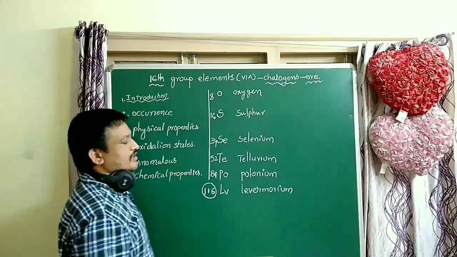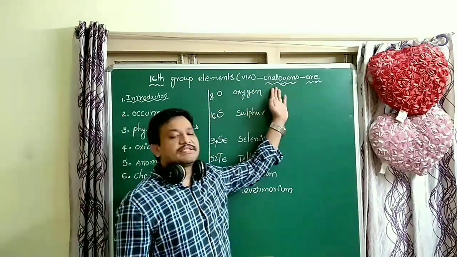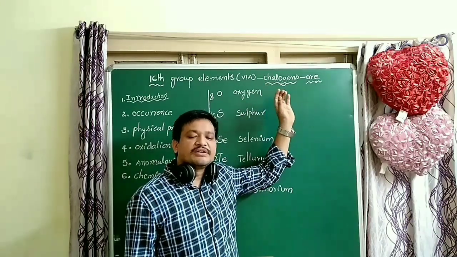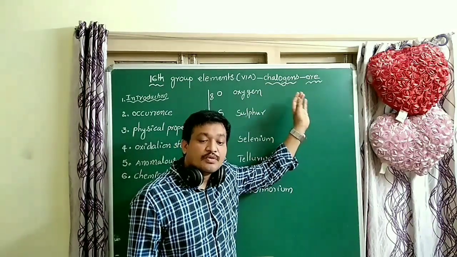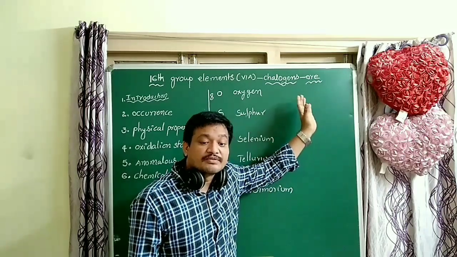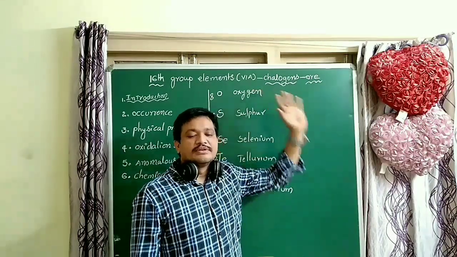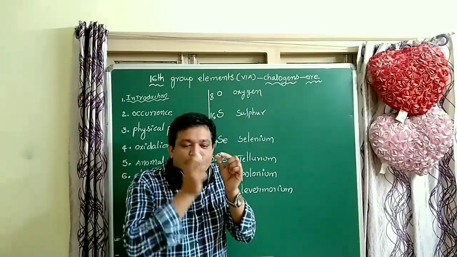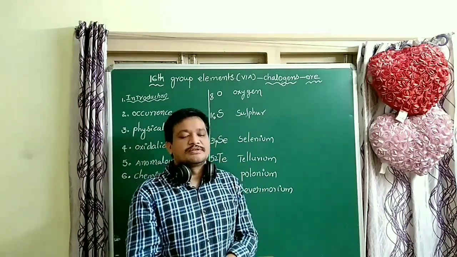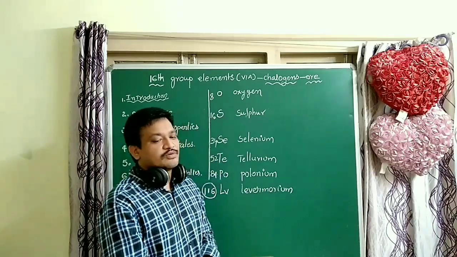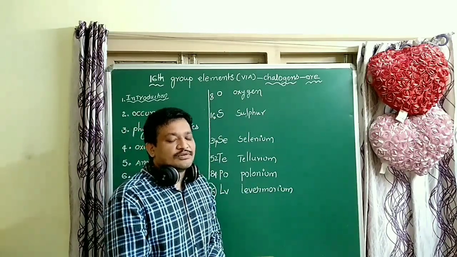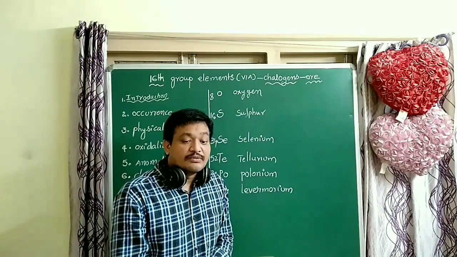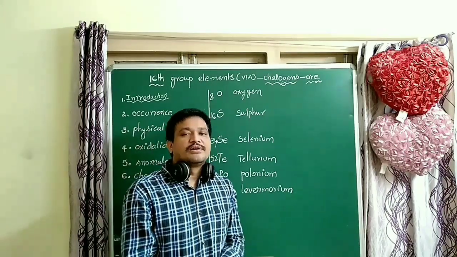These elements are called chalcogens. What is the meaning of chalcogens, students? Ore forming elements. Chalcogens means ore forming elements. 16th group elements are called chalcogens or the oxygen family.